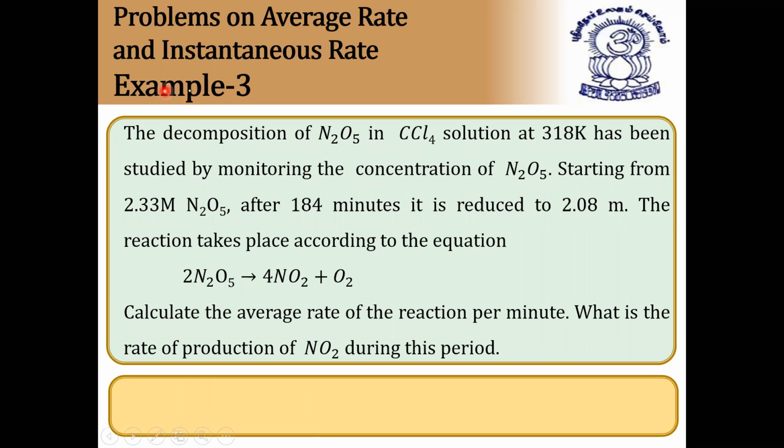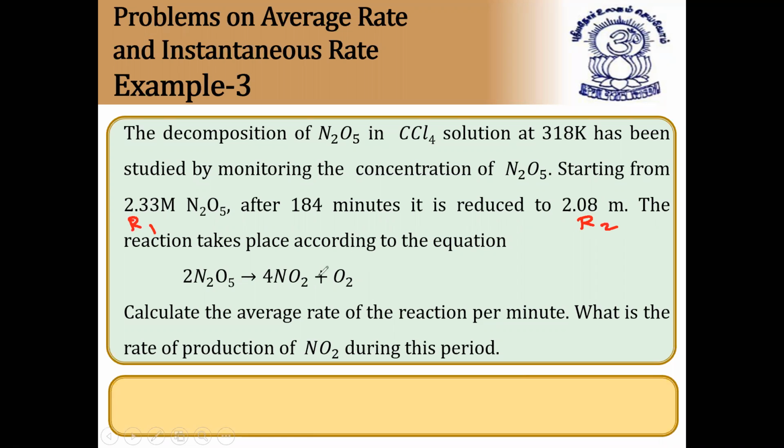Problems on average rate and instantaneous rate. The decomposition of N2O5 in CCl4 solution at 318 Kelvin has been studied by monitoring the concentration of N2O5, starting from 2.33 molarity. After 184 minutes, it is reduced to 2.08. So the initial concentration is 2.33. Let us take this as R1, because they are asking about decomposition of N2O5, and this is R2.